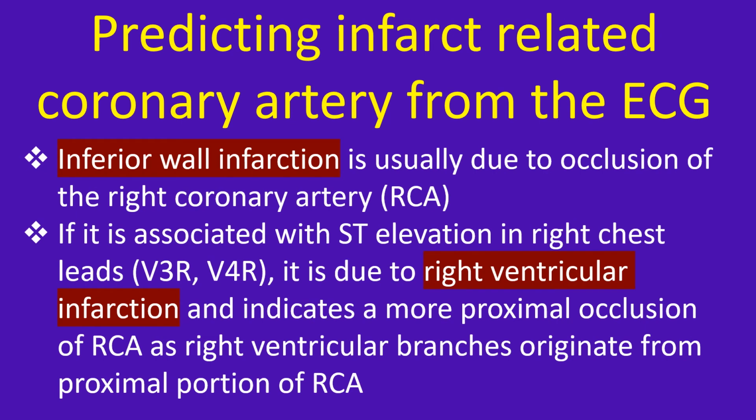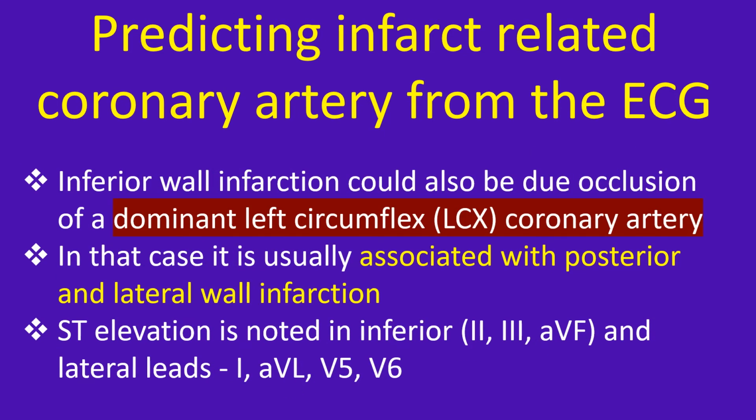Inferior wall infarction is usually due to occlusion of the right coronary artery. If it is associated with ST elevation in right chest leads, V3R, V4R, it is due to right ventricular infarction and indicates a more proximal occlusion of RCA, as right ventricular branches originate from the proximal portion of the RCA. Inferior wall infarction could also be due to occlusion of a dominant left circumflex coronary artery. In that case, it is usually associated with posterior and lateral wall infarction. ST elevation is noted in inferior leads 2, 3, aVF and lateral leads 1, aVL, V5, V6.